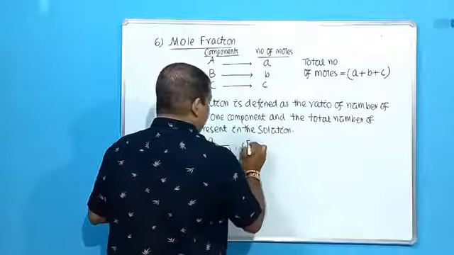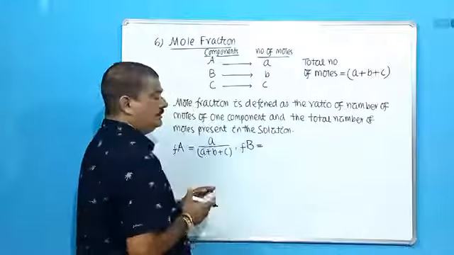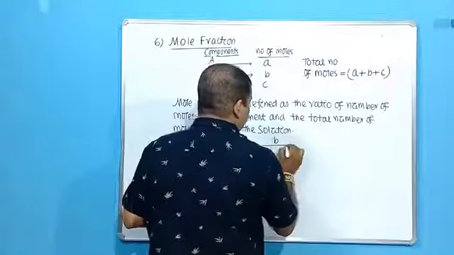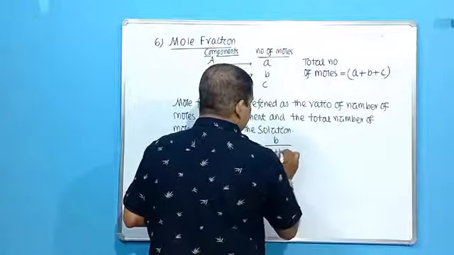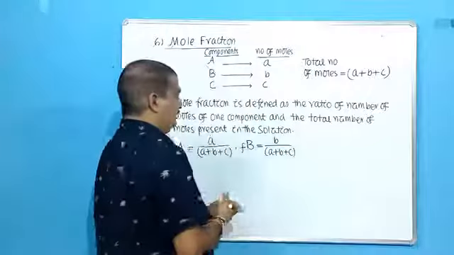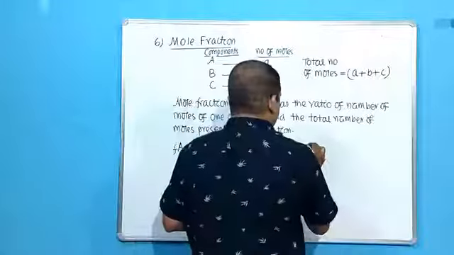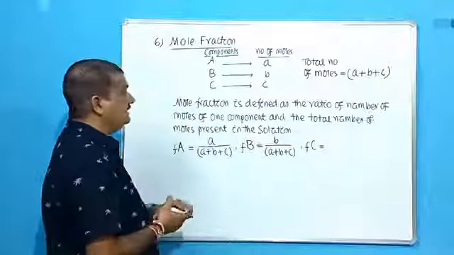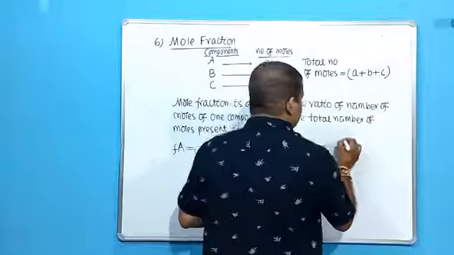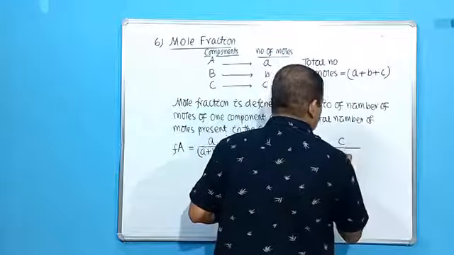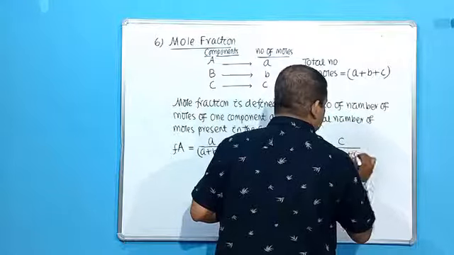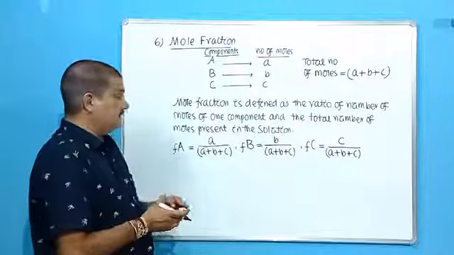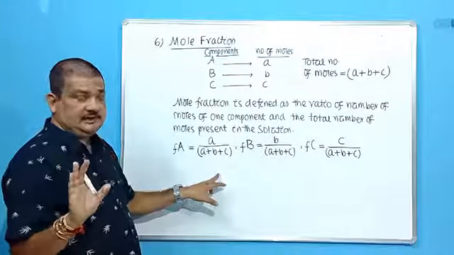Similarly, what will be the mole fraction of component B? The number of moles of B by total number of moles A plus B plus C. Okay. Then similarly, what will be mole fraction of C? Mole fraction of C. The number of moles of C, that is C moles divided by total number of moles A plus B plus C. So this is what we call mole fraction. Now I think the definition is clear to you.